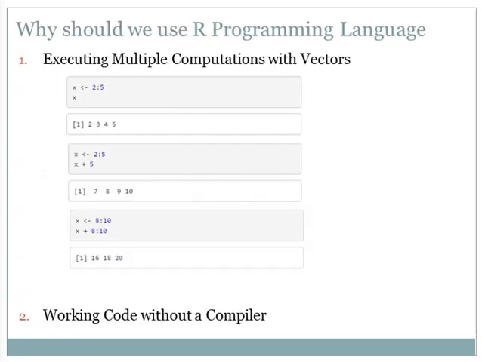Now let's understand why should we use the R programming language. It is utilized in nearly all the fields you can imagine, even though popular kinds consist of finance, biotechnology, supply chain, sports activities, retail, advertising and production. So first is executing multiple computations with vectors. R is actually a vector-based language.